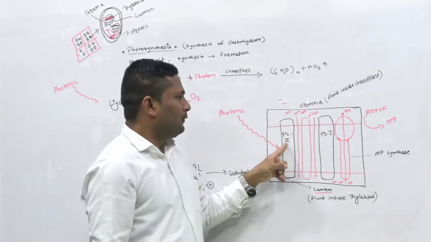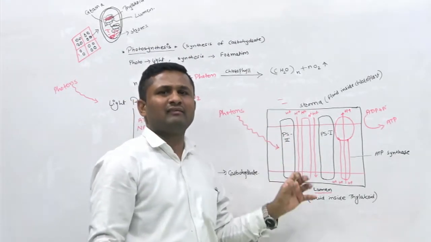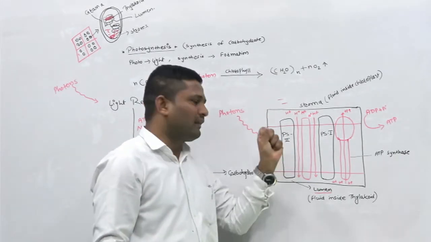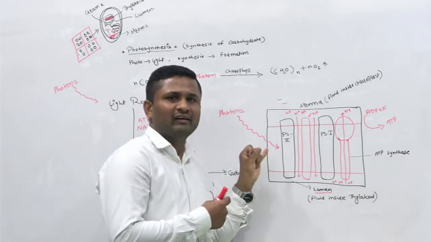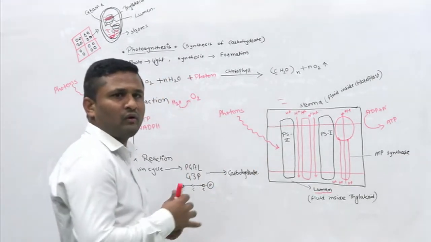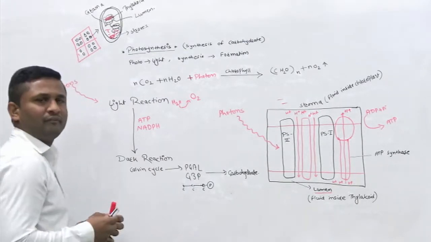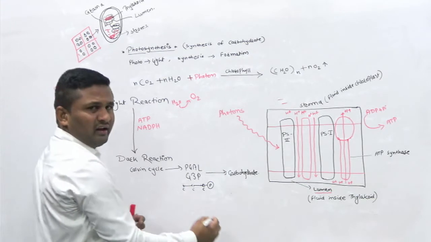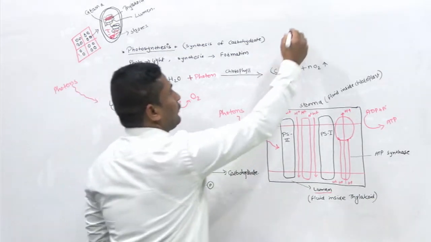Here photosystem second will accept these photons, and the electrons that are present here will go to a higher energy state, right? So what is the higher energy state? See, any electron, here I will draw it.